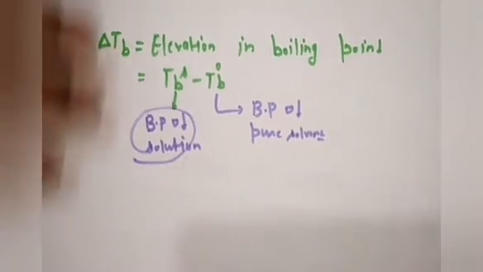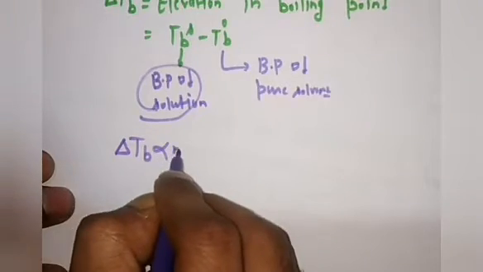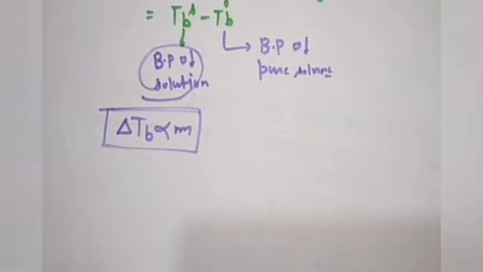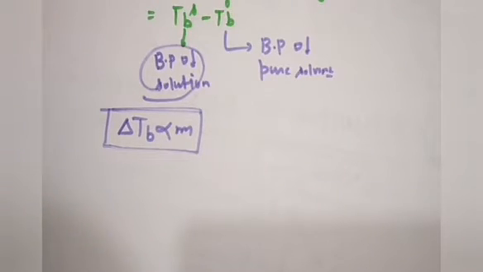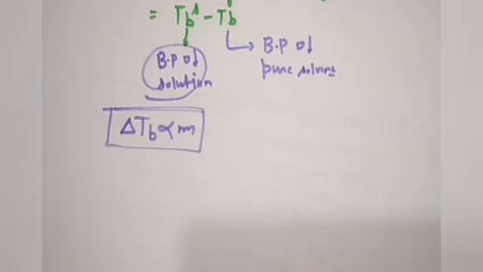Now, delta TB is directly proportional to molality. From the experiment it has been seen, this is a totally empirical thing. You can't prove this formula because it is totally empirical. It came from experiments, and there is a huge amount of experimental data. From there we have concluded that the elevation in boiling point of a solution is directly proportional to the molality. Now if you want to remove the proportionality, then you have to add a proportionality constant.